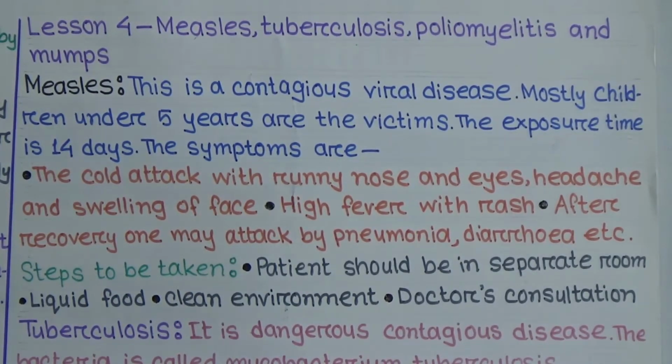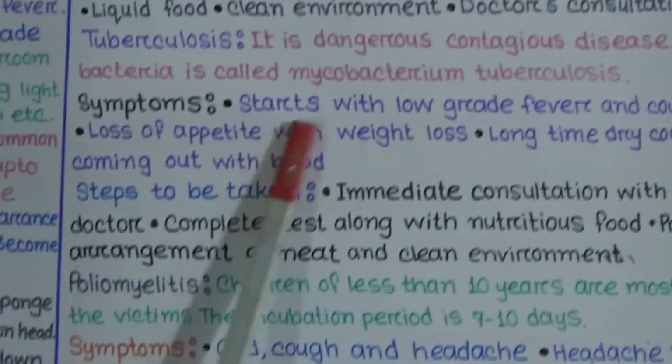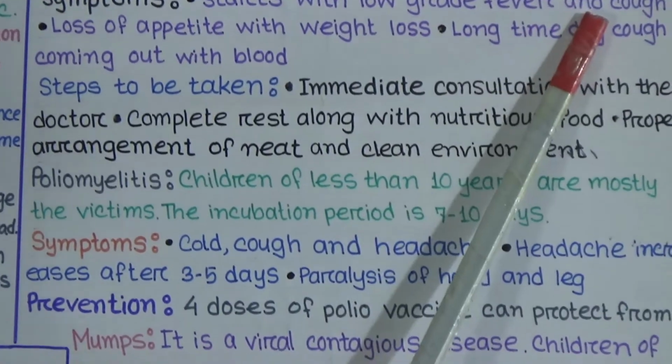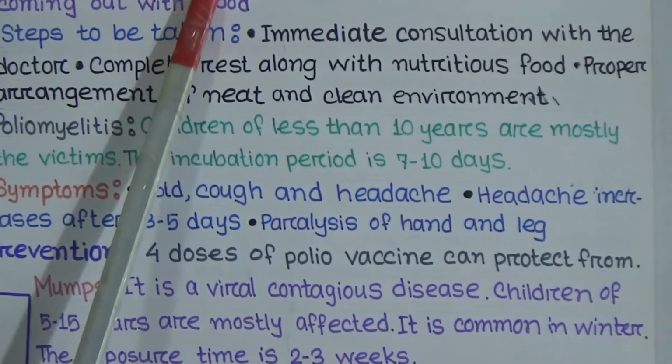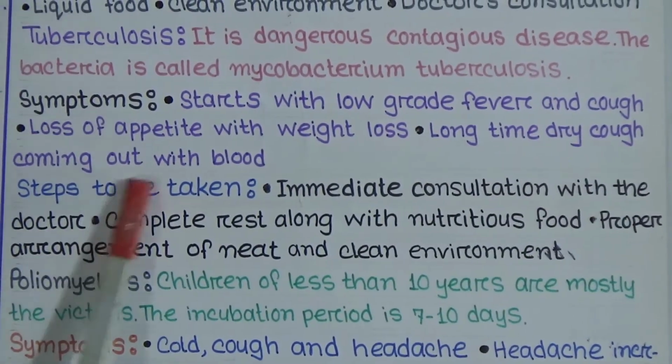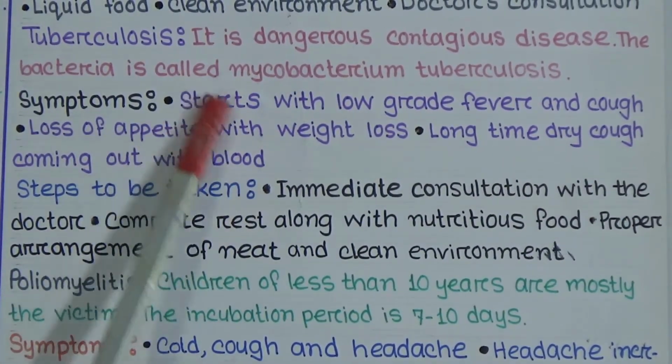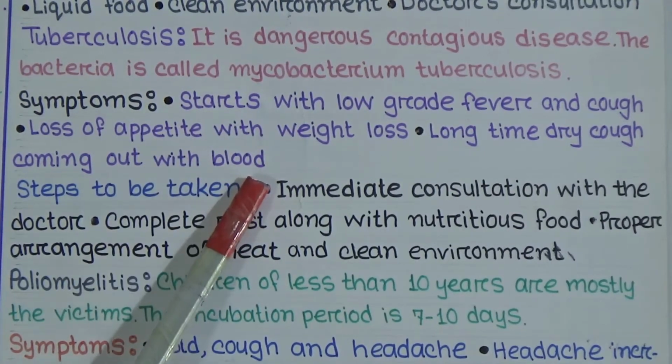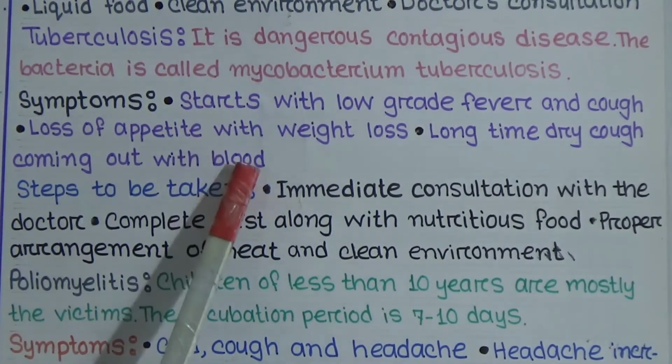The bacteria behind this disease is Mycobacterium tuberculosis. And the symptoms of tuberculosis are: it starts with low-grade fever and cough. Loss of appetite with weight loss. Long time dry cough coming out with blood. So if we find these symptoms, we need to be careful about tuberculosis.